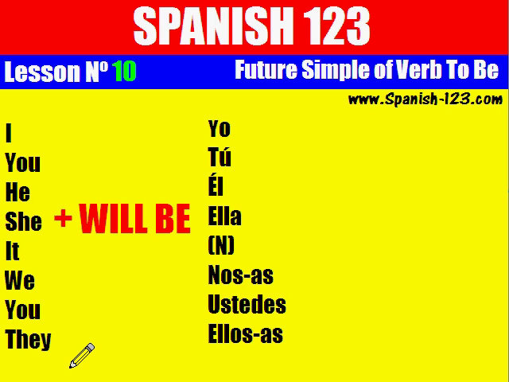Okay, but in Spanish things are a little different and more difficult. But here you will learn the conjugation in a different way, in a simple way, and in a clear way. Okay, let's start and pay attention to the conjugations.